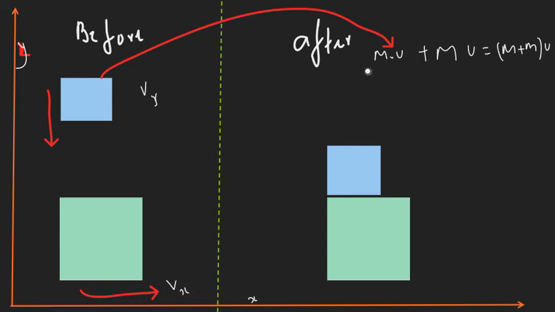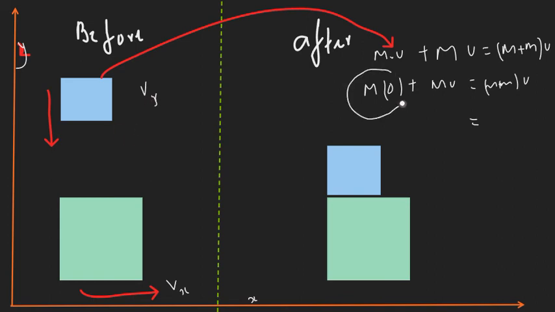x-axis. So this one will substitute the velocity to be 0, and it's going to plus mv of the bottom one, the green one, and after again it's going to be the masses all together. They are added, the sum of masses times the velocity. And because it was dropped coming with velocity on the y-axis, it is 0.